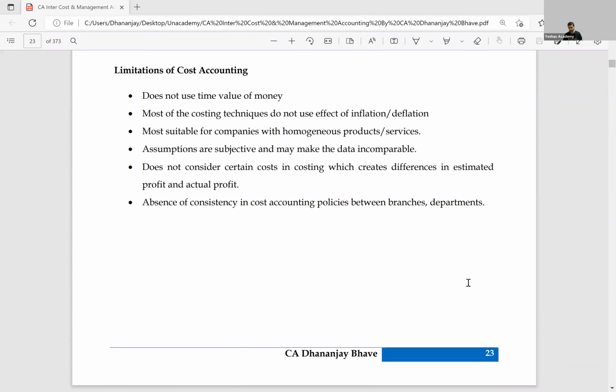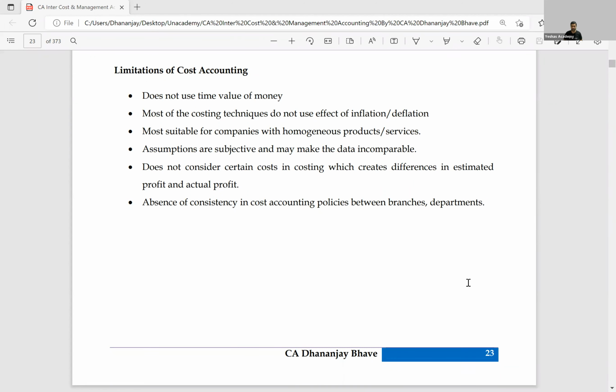Assumptions are subjective and may make the data incomparable. Definitely, a lot of cost accounting techniques and formulas are based on assumptions, and the assumptions need not be accepted by everyone. Every branch may make its own assumption, every department may make its own assumption, every segment of the business can make their own assumptions, and because of too many assumptions, it may so happen that the data is not at all comparable.